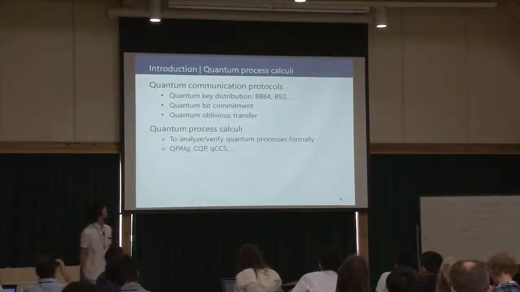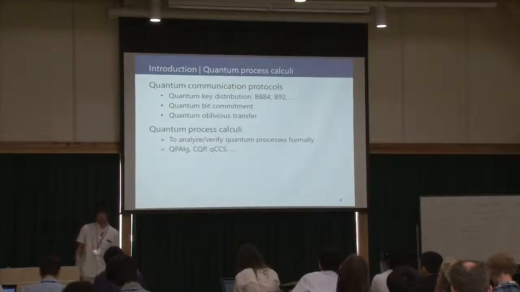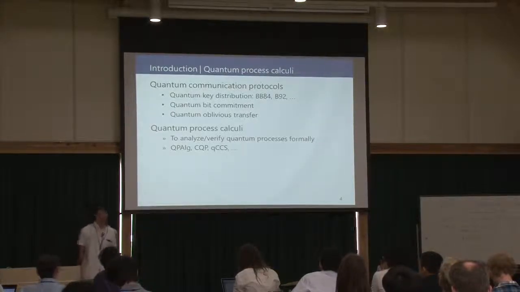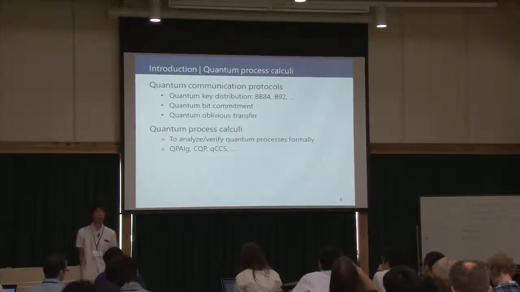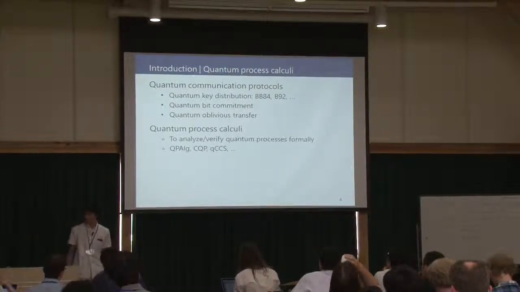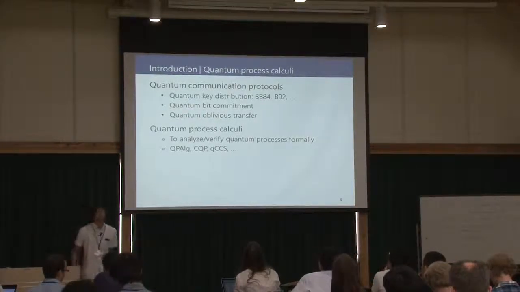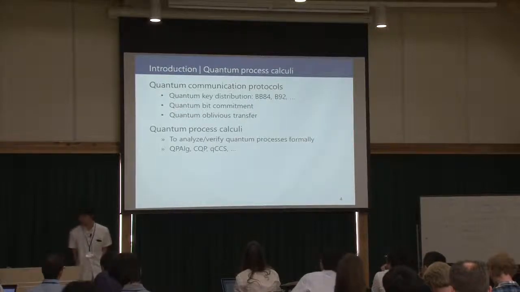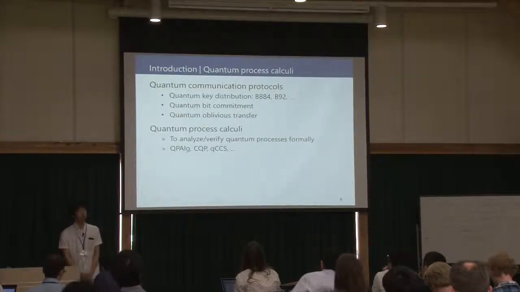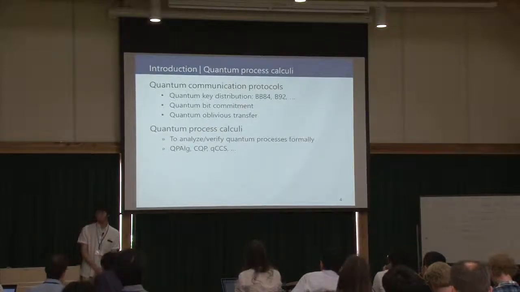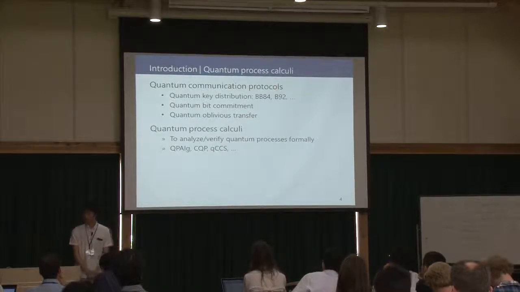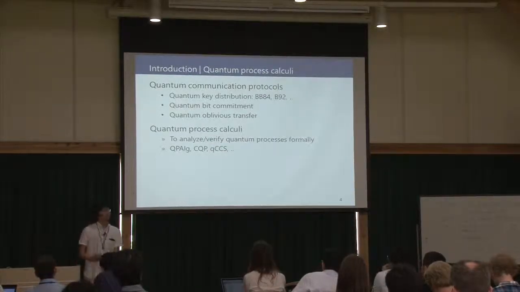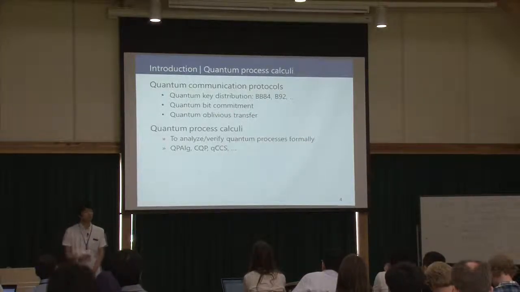Many quantum communication protocols have been proposed and studied. This includes quantum key distribution, like BB84, and quantum bit commitment, and quantum oblivious transfer. However, proving the correctness or the security of these protocols is very complicated or error-prone. So quantum process calculi, like QPAlg, CQP, and QCCS, have been proposed and studied.